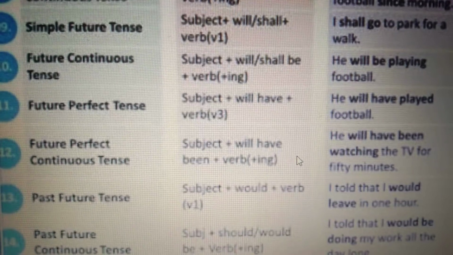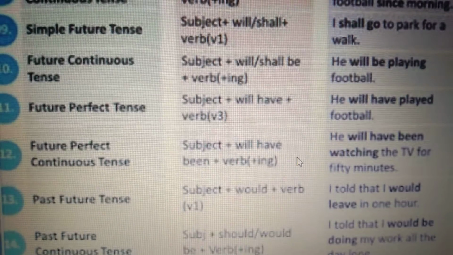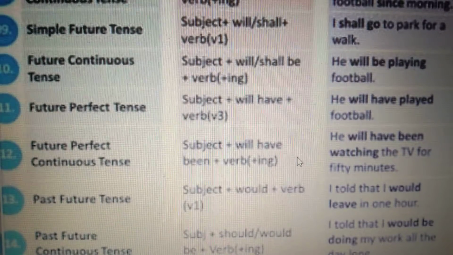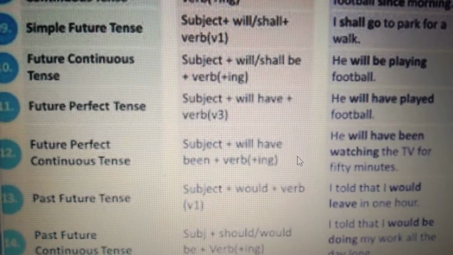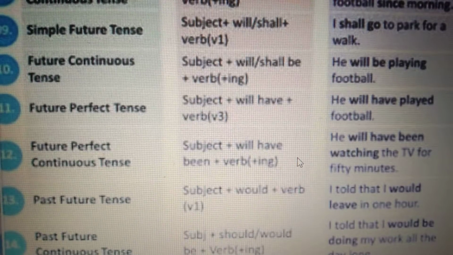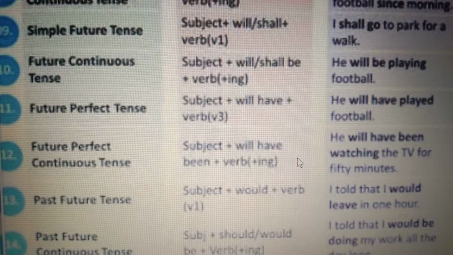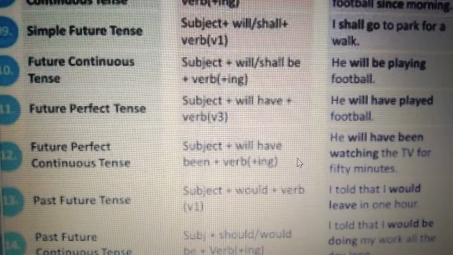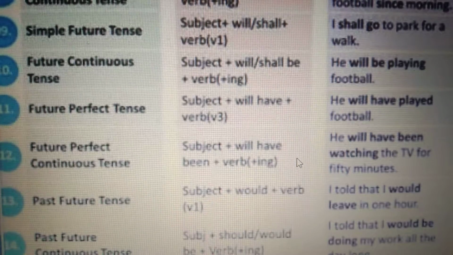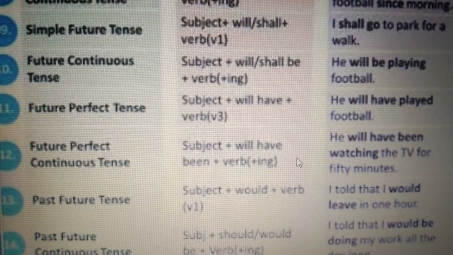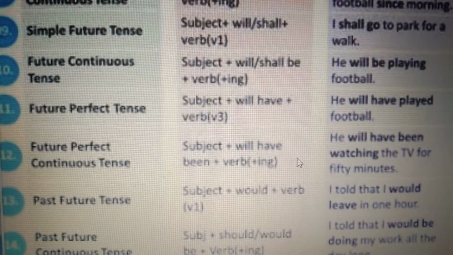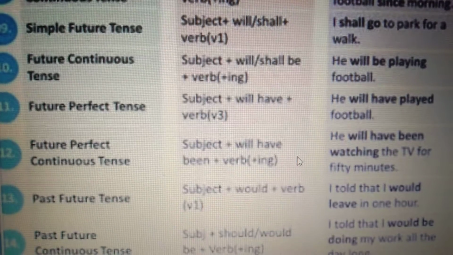Future means the time which has yet to come. The time in which we are living, which is going on, is present. The time which has gone was past, and the time which has yet to come is future. Future tense refers to the coming time. It has four forms: future indefinite tense, future continuous tense, future perfect tense, and future perfect continuous tense.